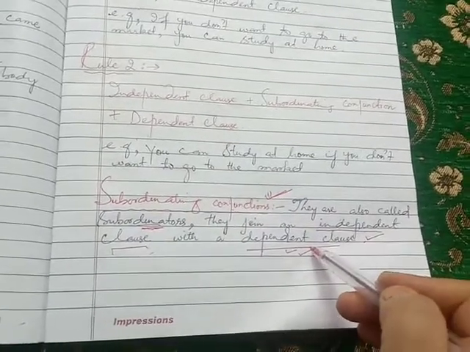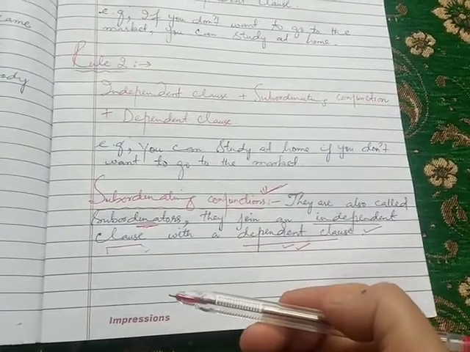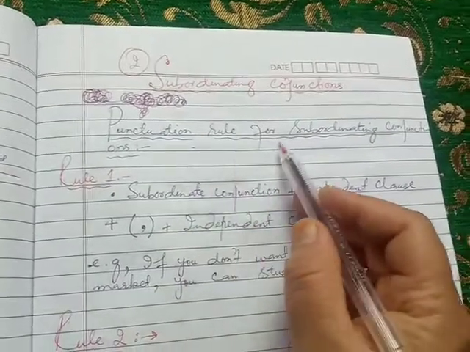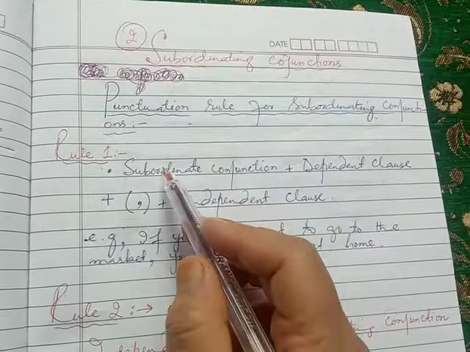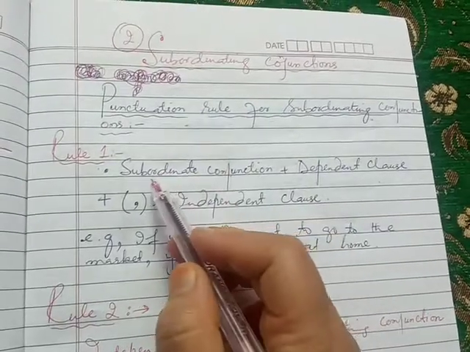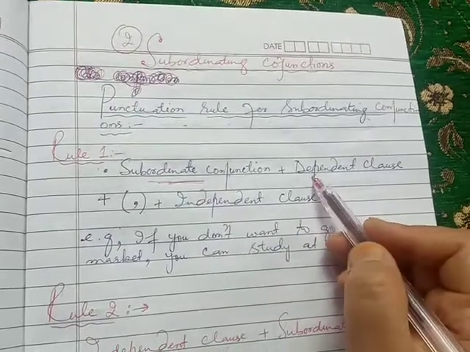My dear students, here I will tell you some punctuation rules for subordinating conjunctions or subordinators. Look here, my dear students. Punctuation rules for subordinating conjunctions. First rule: if there comes a subordinating conjunction or subordinator, then a dependent clause.